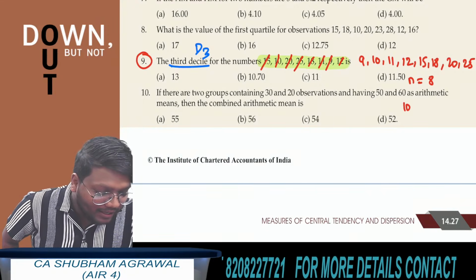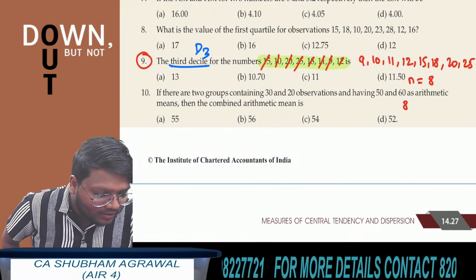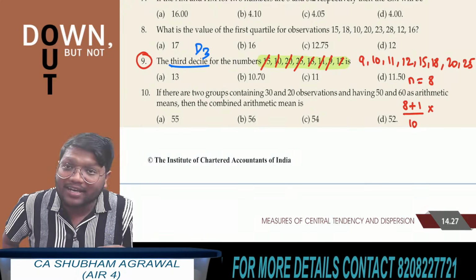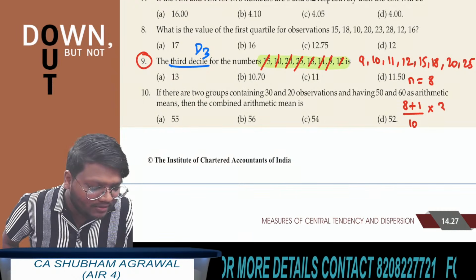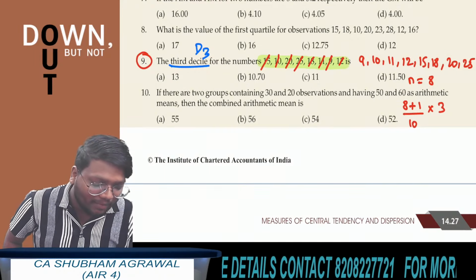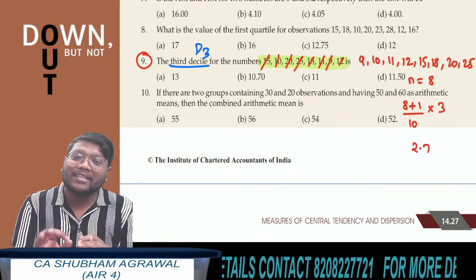Substitute the values. Here the value of n is 8. So (8 plus 1) upon 10 multiplied by the 3rd decile, since they have asked for the third decile, we put p equals 3. 8 plus 1 is 9. 9 upon 10 is 0.9. 0.9 multiplied by 3 is 2.7. But 2.7 is not the answer.